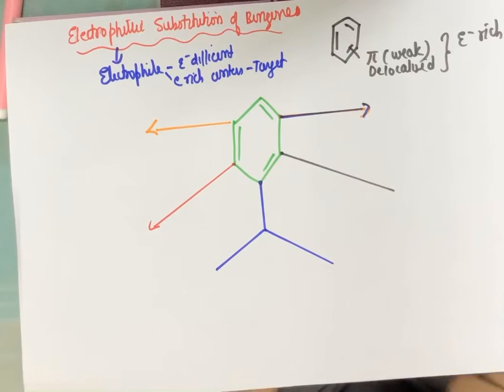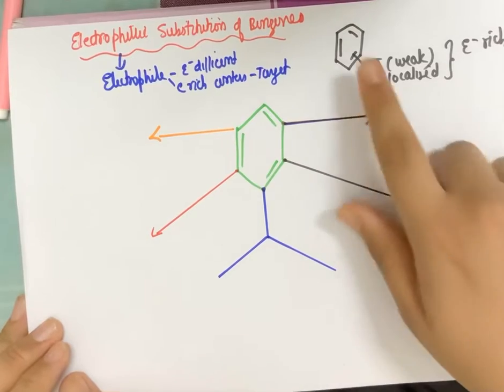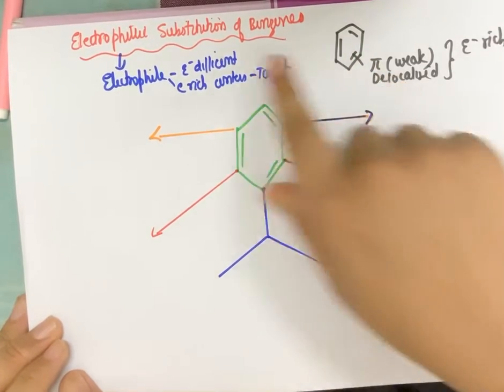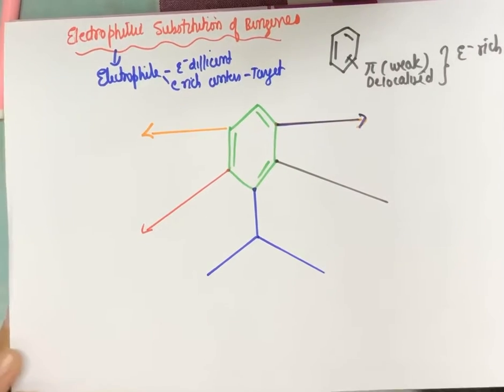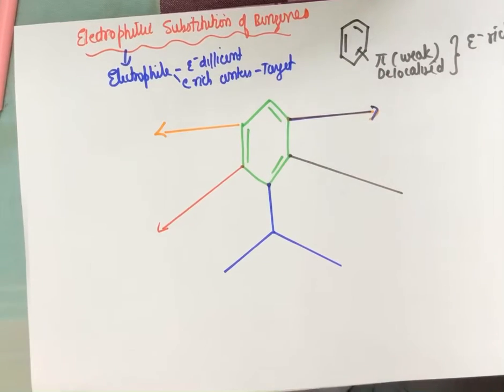Okay, so let us begin with the understanding of electrophilic substitution reactions once again. Because benzene is electron rich due to pi bonds and delocalization of electrons, it is easily attacked by electrophiles, which are electron loving species, which are electron deficient in nature and want to get electrons for electron neutrality. So the first type of electrophilic substitution reaction is nitration.